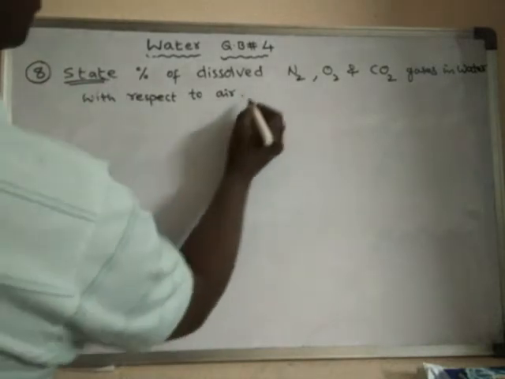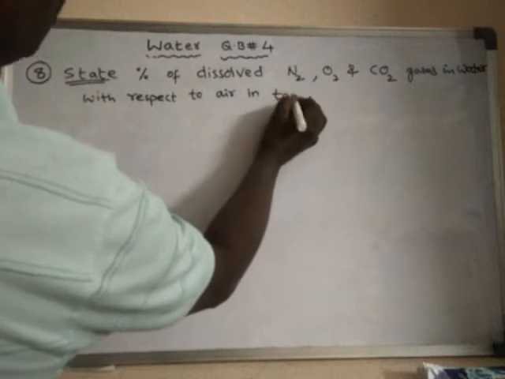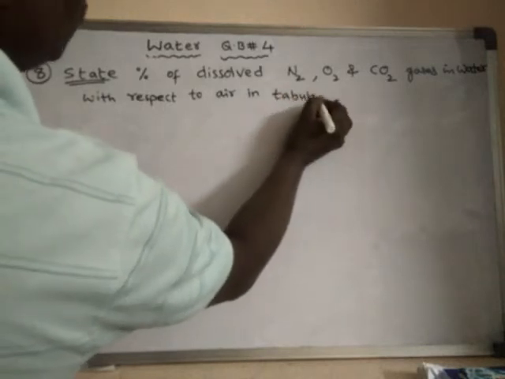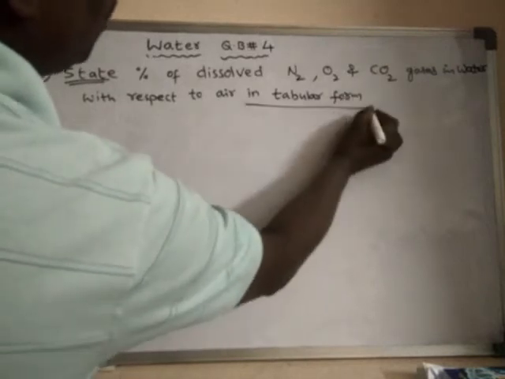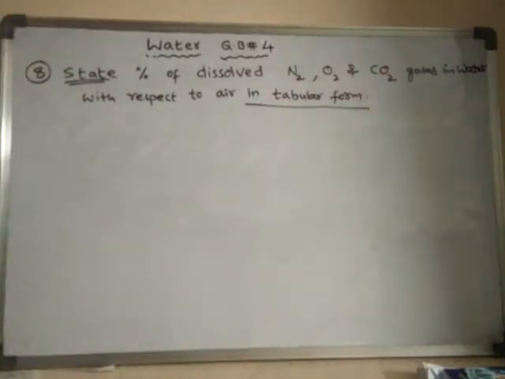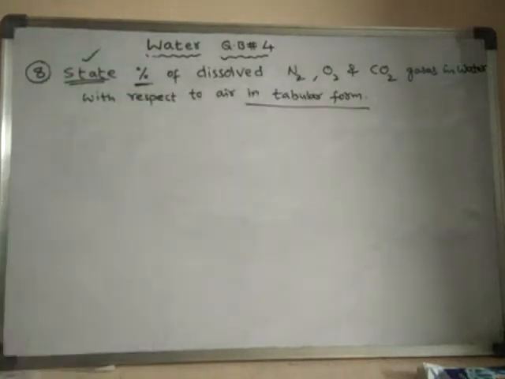In the form of a table, in tabular form. What is the meaning of in tabular form? In tabular form means in the form of a table. By using rows and columns, we have to explain what is the percentage of dissolved nitrogen, dissolved oxygen, and dissolved carbon dioxide in water.